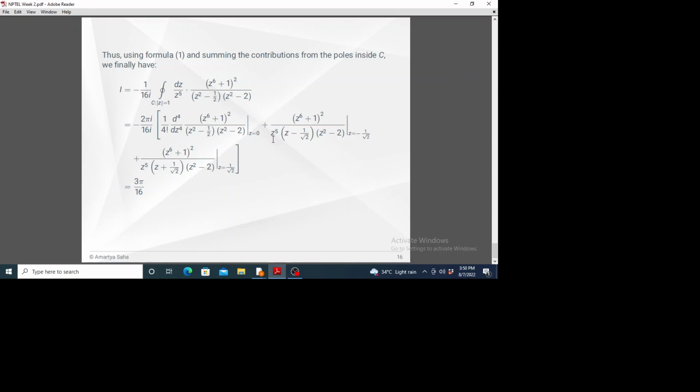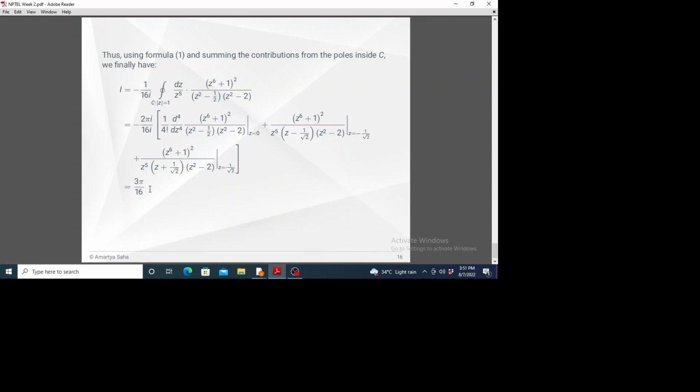So we have to find the value of this factor at z equals minus 1 by root 2. You see, this whole factor is analytic at z equals minus 1 by root 2. And similarly for 1 by root 2, which is again a simple pole, we have to just substitute z equals 1 by root 2 in this factor. After doing this quartic order differentiation and substituting those values, we will get 3 pi by 16 as